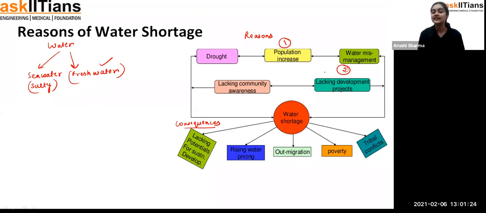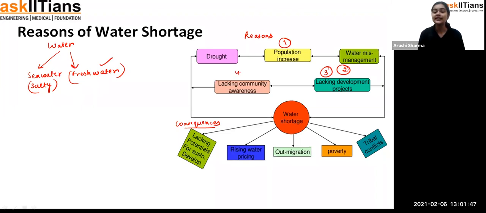Now if we see the third point, it is the lacking development projects. For example, student, now we come to know that water shortage is there, but still people are not making any kind of strategy or any projects, or they are not following any way so that we can overcome that shortage. So that's the main big reason that we can say for the water shortage.